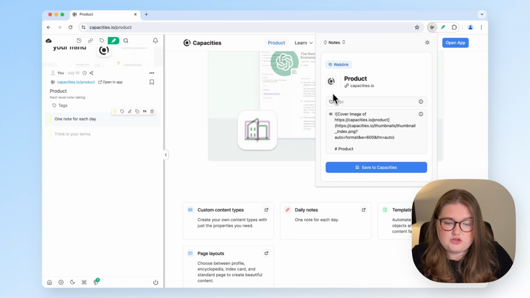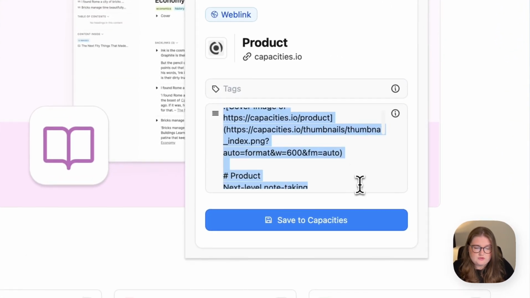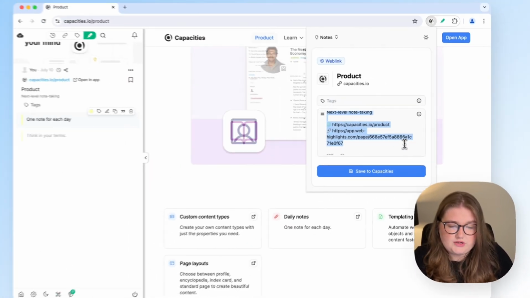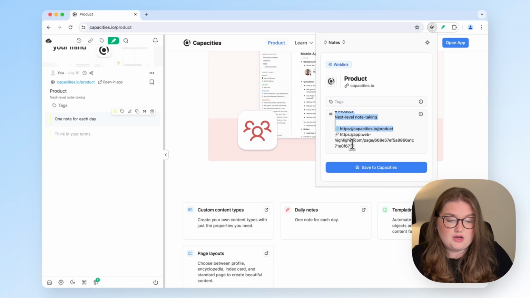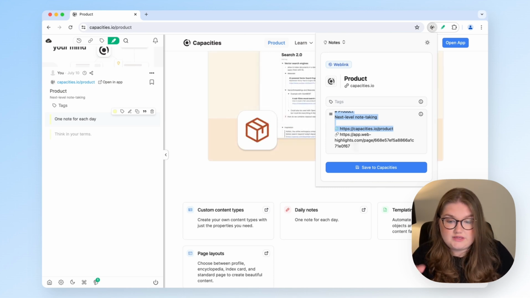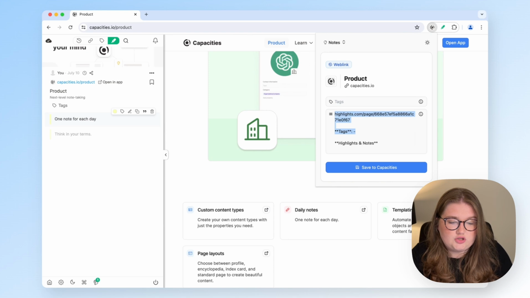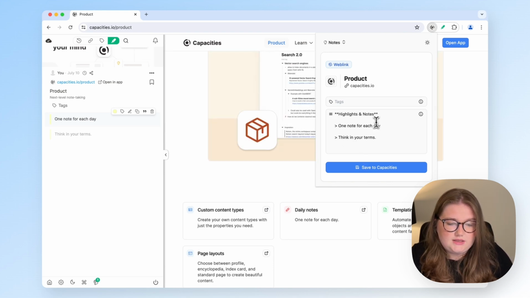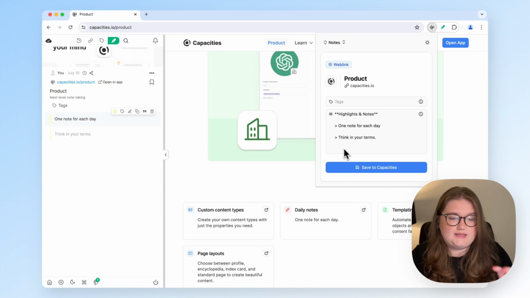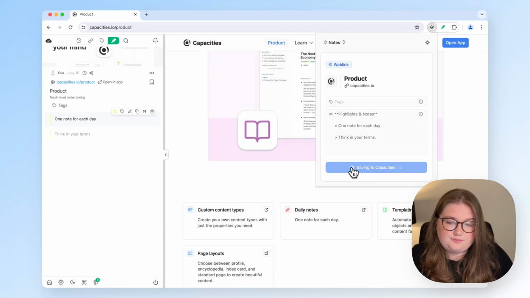Now our extension will grab the cover image for you and this information. You can actually delete everything above the URL for this particular bookmark in Web Highlights, or if you don't want that and you just want the highlights and notes, you can delete everything above that. So once you've formatted it how you want, click Save to Capacities.